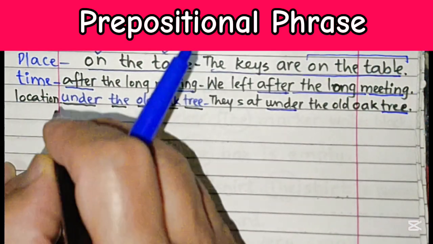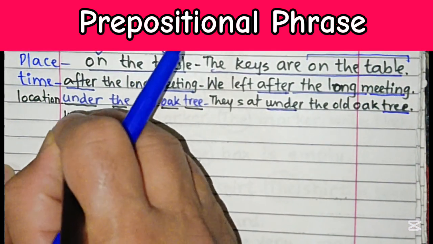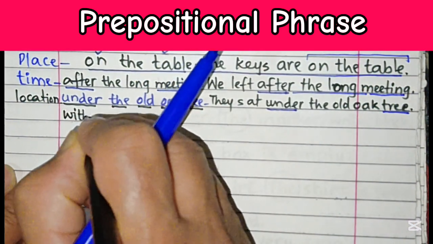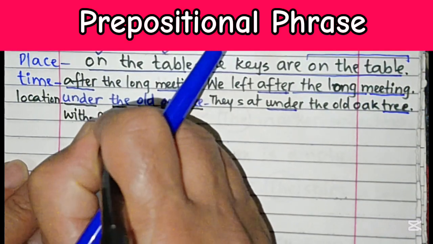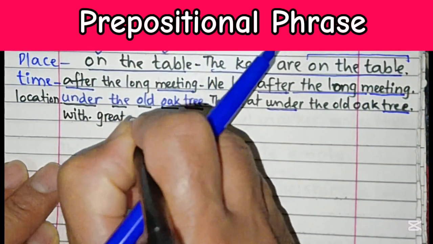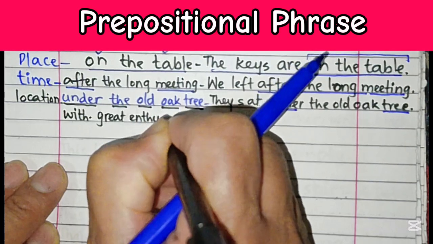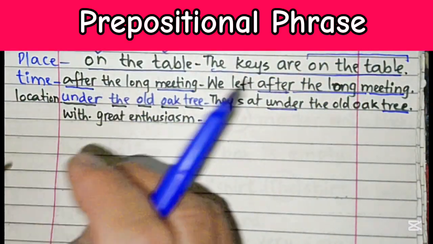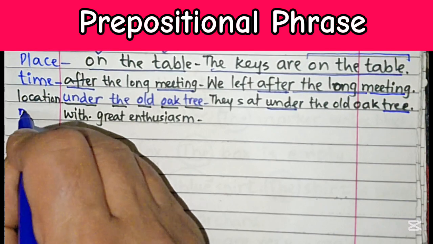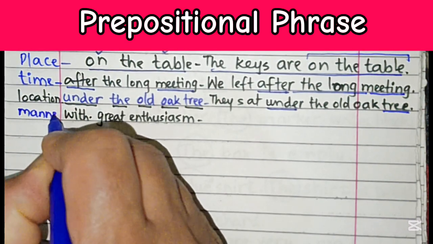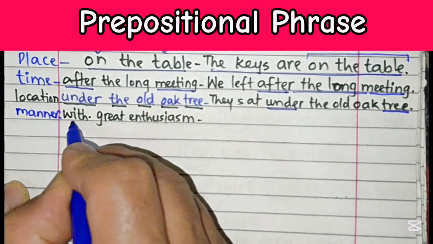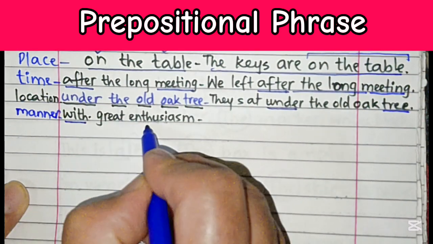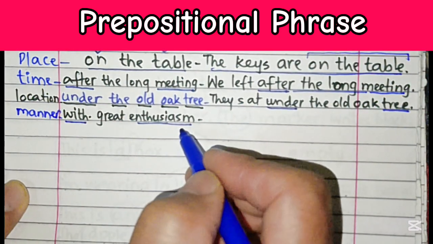So we can take more examples. With great enthusiasm. This is one more example. What does it show? It shows manner. This phrase starts with with, which is a preposition, and ends at a noun, enthusiasm.